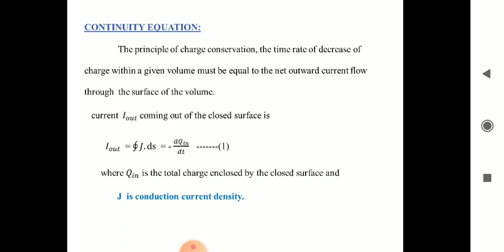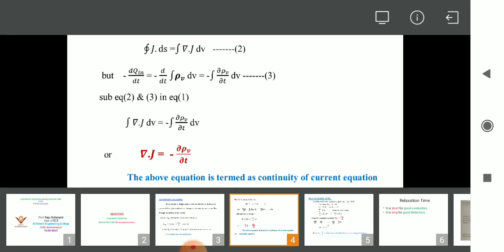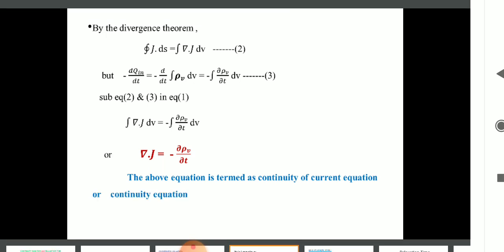Here ds is the surface under consideration. By the divergence theorem, closed integral J dot ds can be converted into the integral of del dot J dv. What is the divergence theorem? The divergence theorem converts a surface integral to a volume integral.